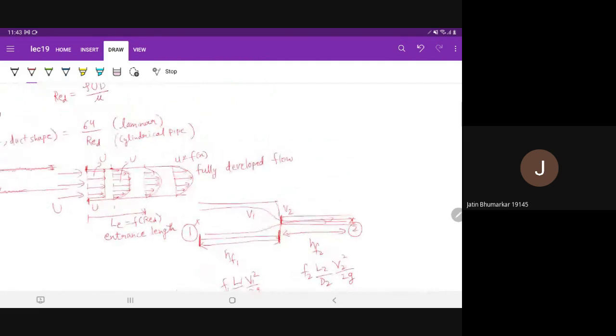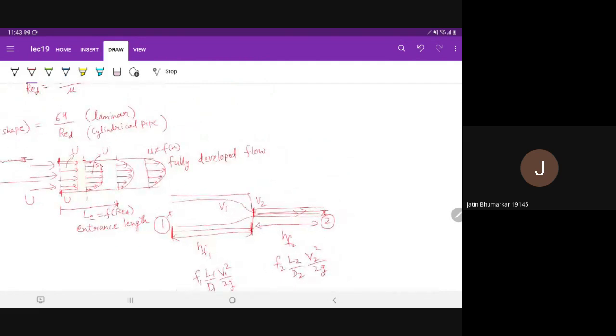Now the next assumption that we have is that this V1 and V2 is the velocity across the pipe. But actually we can see that it is a parabolic velocity profile. It is not actually a fixed velocity across the entire cross section.